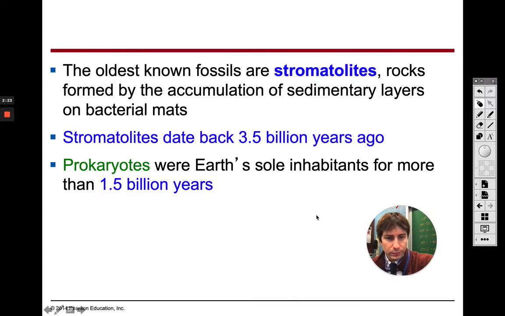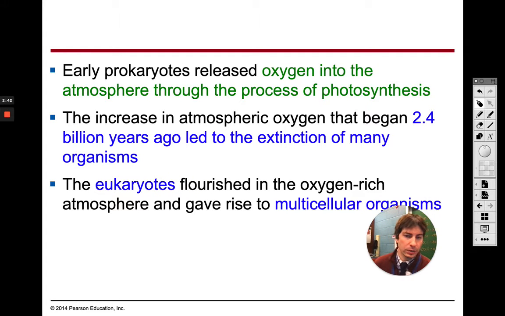So here's our stromatolite rocks I was talking about in the last slide. 3.5 billion years ago, that's when our prokaryotes were around. And they were pretty much the only inhabitants of Earth for 1.5 billion years. So good bit of time there. Now, as I said, they were photosynthetic prokaryotes.